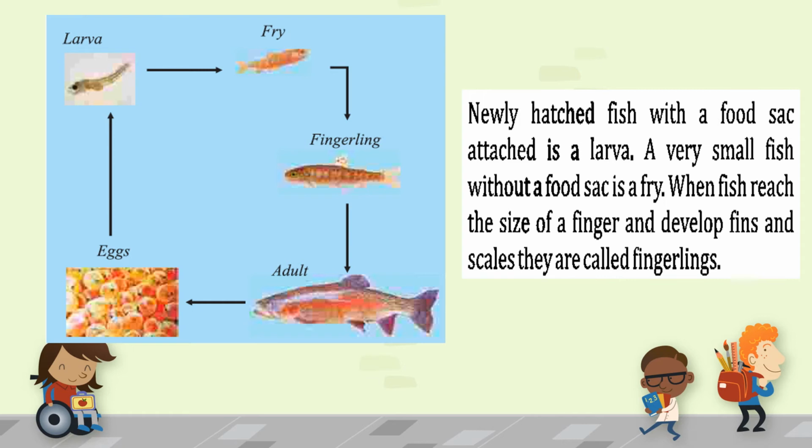The adult fish lays the eggs, and from these eggs larvae move out. These larvae transform into the fry, a fish with a food sac. Then this fry transforms into the fingerling, which has scales and fins over its body, and then it changes into an adult fish.